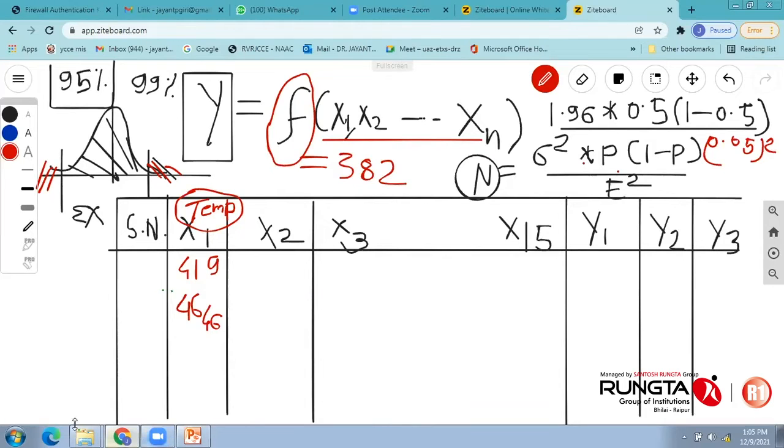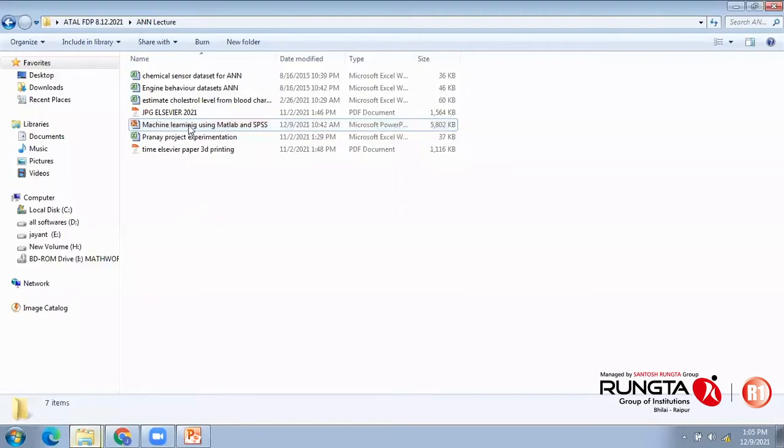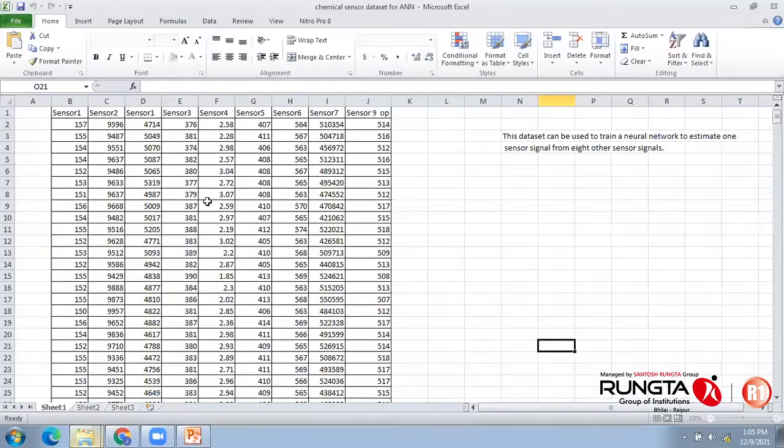So obviously, once you have collected data, it may look like this. If it is sensor data, sensor number 9 is actually the output, and there are eight sensor data, which are signals used to predict the final sensor data.